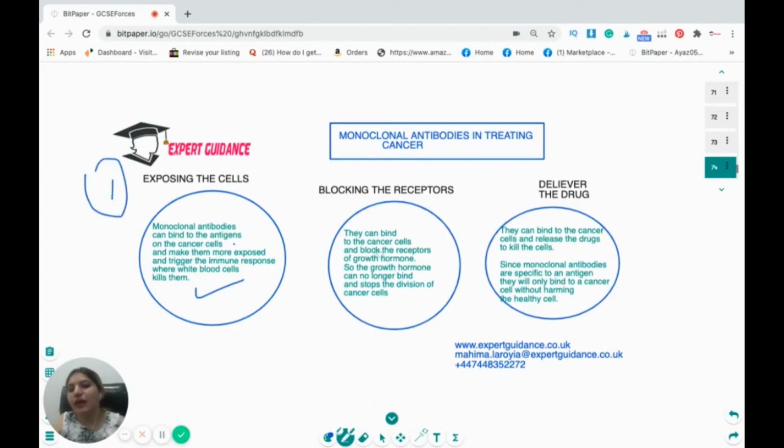Second thing is they can bind to the cancer cell and block the receptors of the growth hormone. So the growth hormone can no longer bind and stimulate the division of the cancer cell, and the cancer cell can stop there. So they can block the receptors.